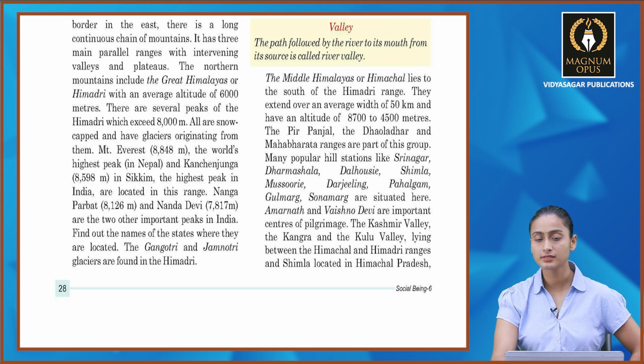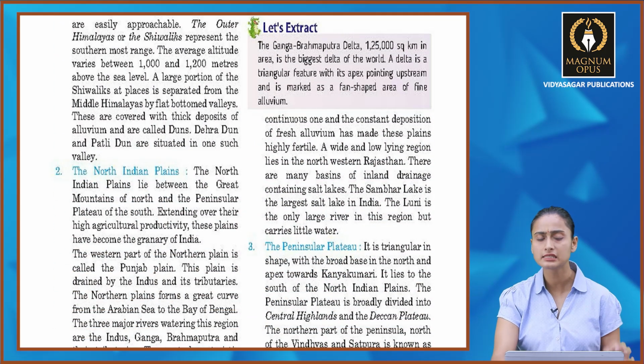Many popular hill stations like Srinagar, Dharamshala, Dalhousie, Shimla, Mussoorie, Darjeeling, Pahalgam, Gulmarg, Sonamarg are situated here. Then Amarnath and Vaishno Devi are important centers of pilgrimage. The Kashmir Valley and the Kangra and the Kullu Valley, lying between the Himachal and the Himadri ranges, and Shimla, located in Himachal Pradesh, are easily approachable.